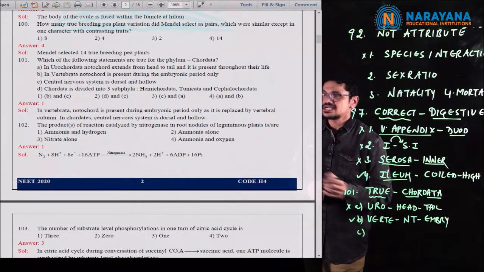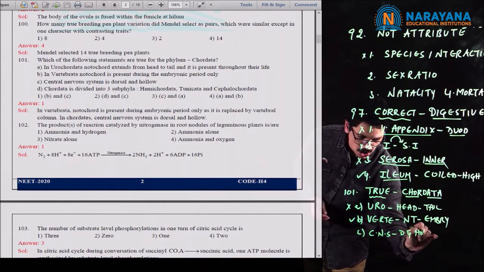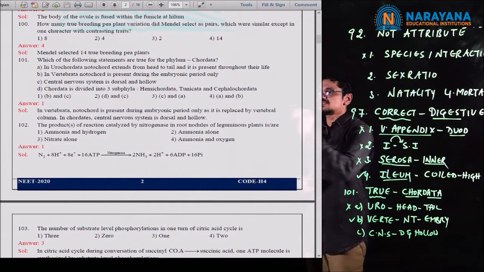And C, central nervous system is dorsal and hollow.